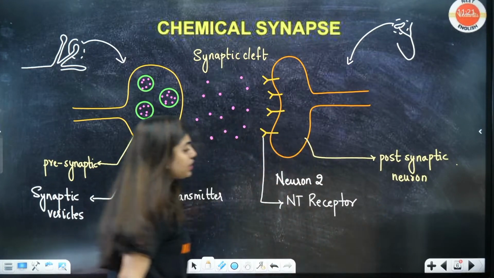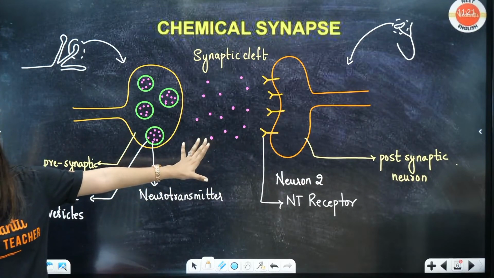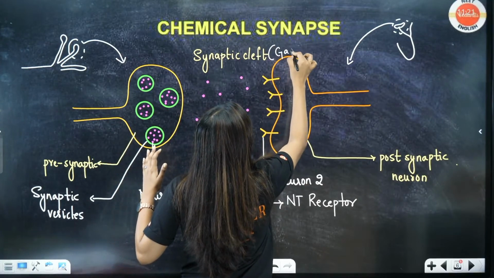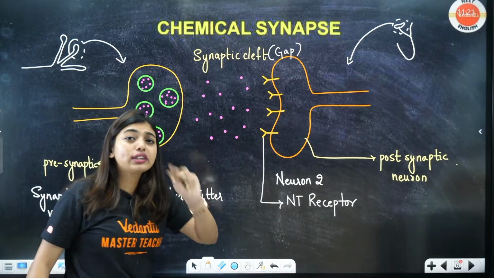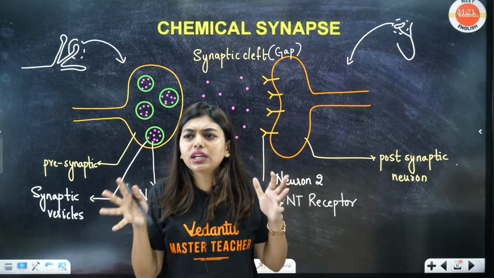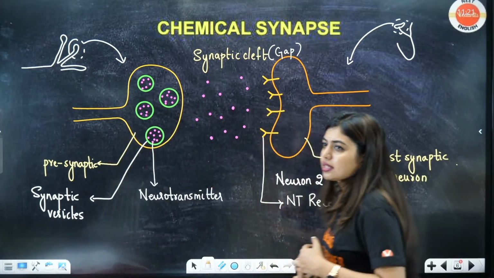Got it, all of you? This is how your synapse looks. Any doubts? You can ask me right now. This synaptic cleft is a gap. Please understand that the gap should be more than 2 nanometer. Now students, two types of synapse are there: electrical synapse and chemical synapse. What do you think is most common? Tell me in the chats.